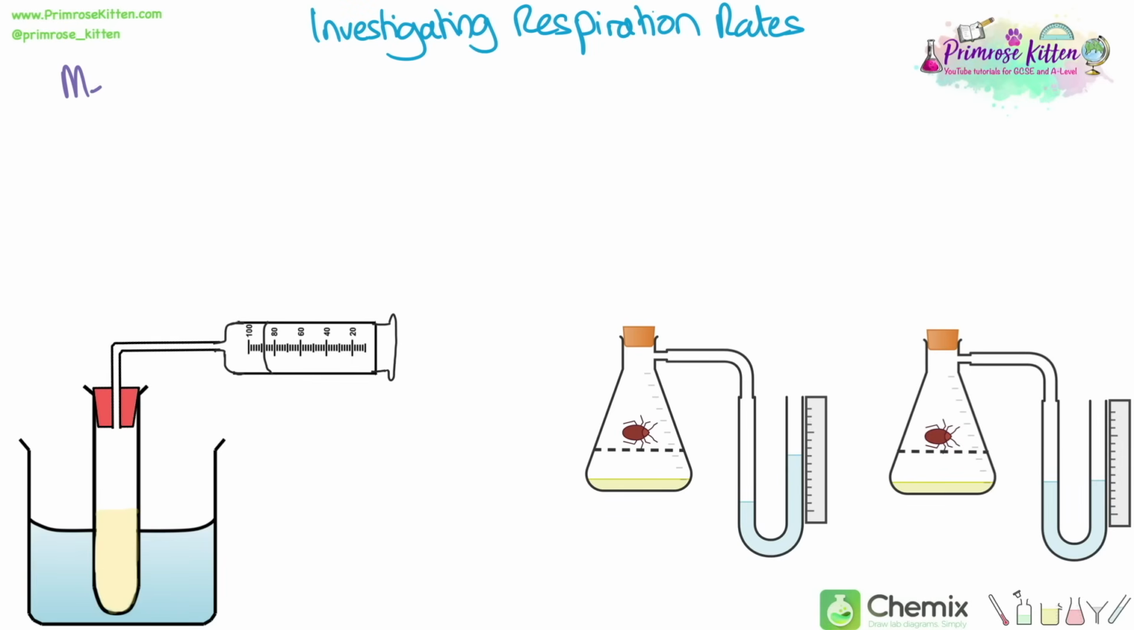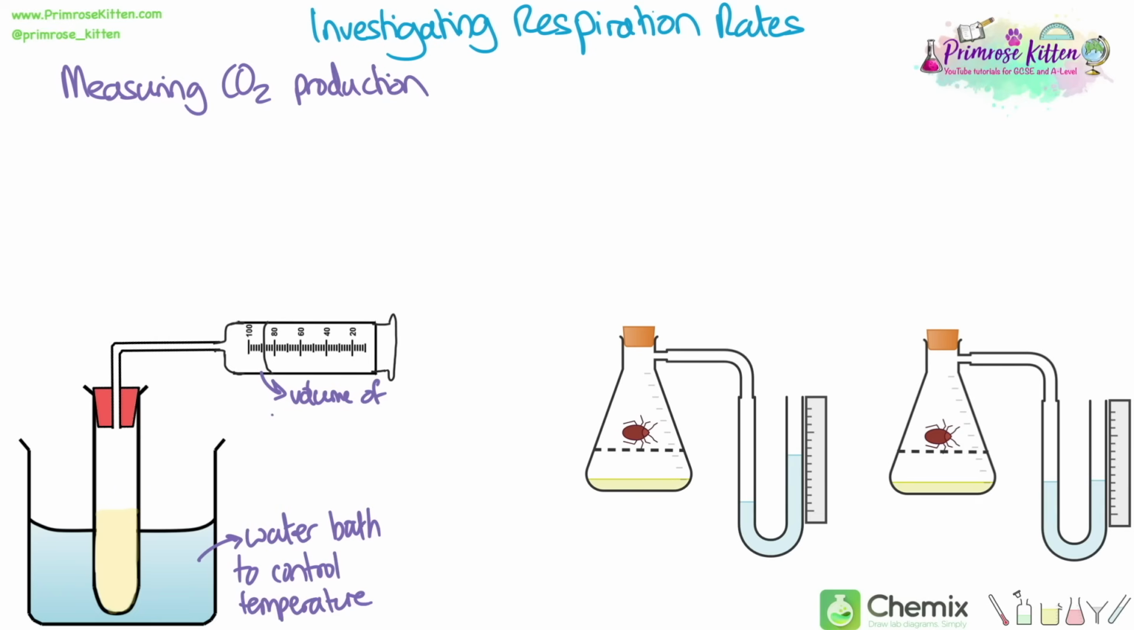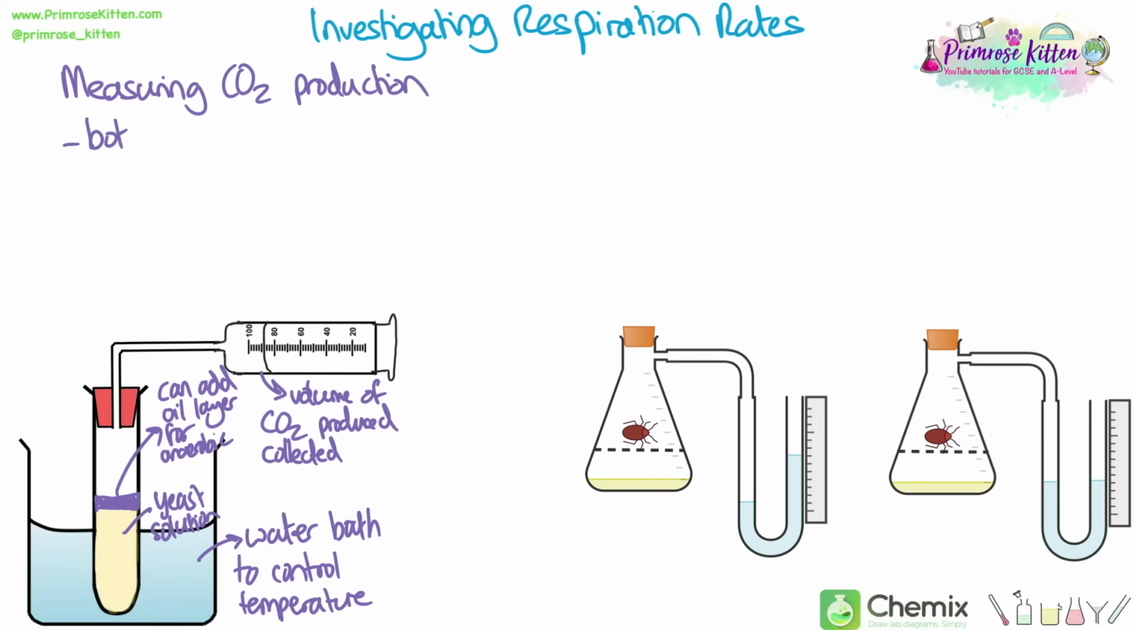Investigating respiration rates. This can be done by measuring the carbon dioxide produced. So we can use yeast as our organism, and we can measure the volume of carbon dioxide produced and collect it in a gas syringe. We can use a water bath to control or change the temperature. And if we want to measure how the yeast carry out anaerobic respiration, we can add an oil layer to prevent any oxygen from getting to the yeast.